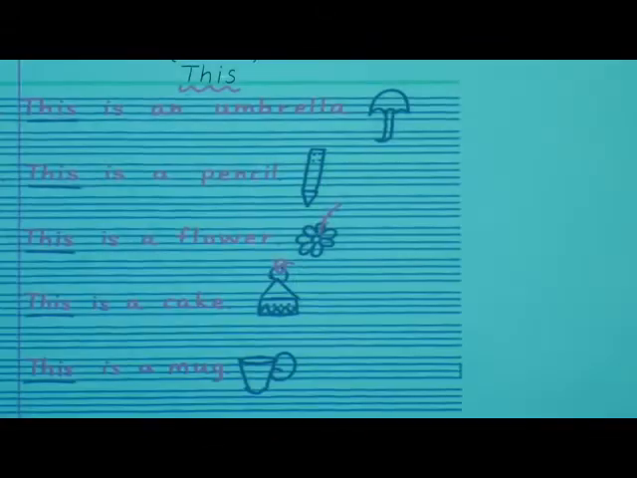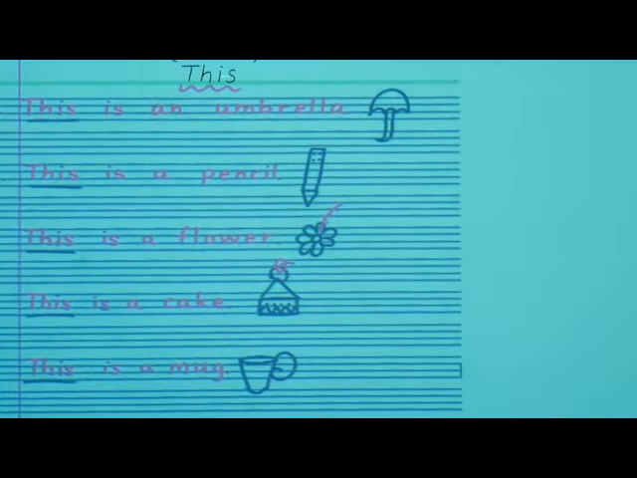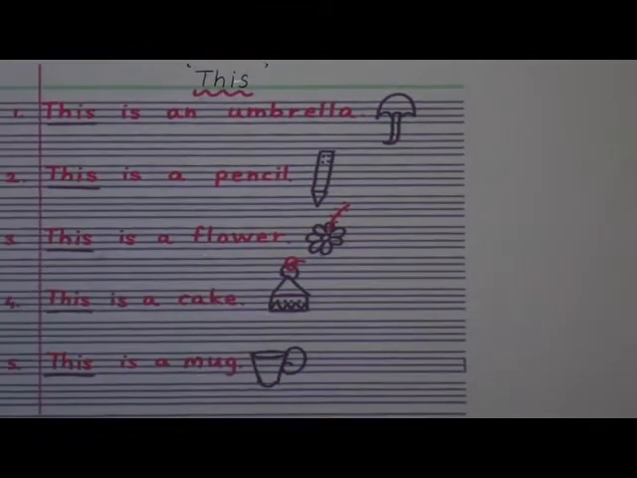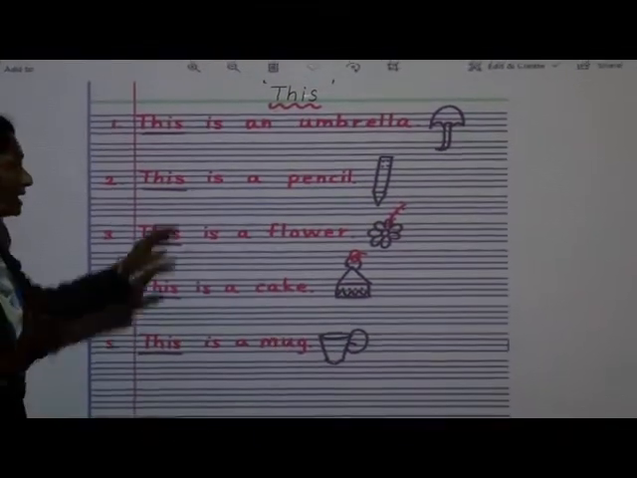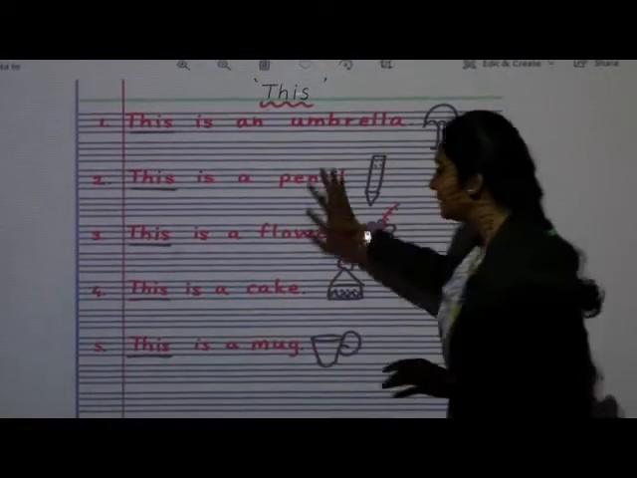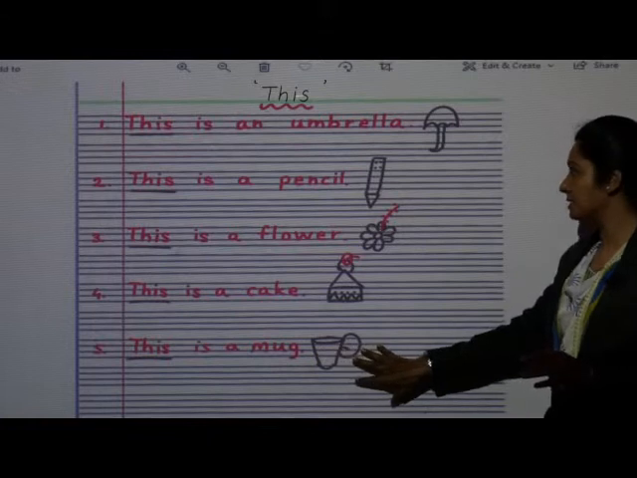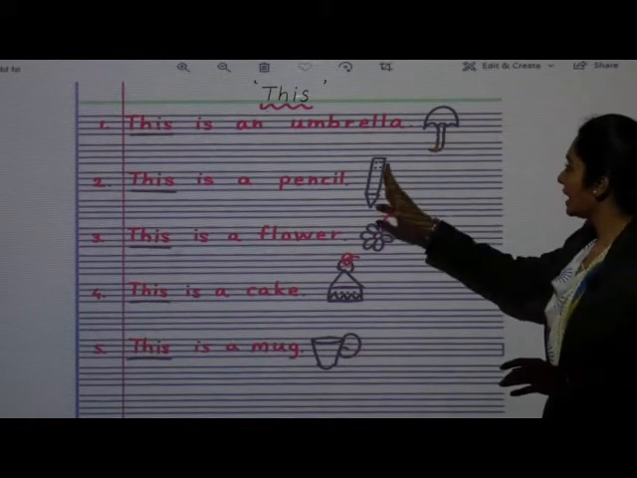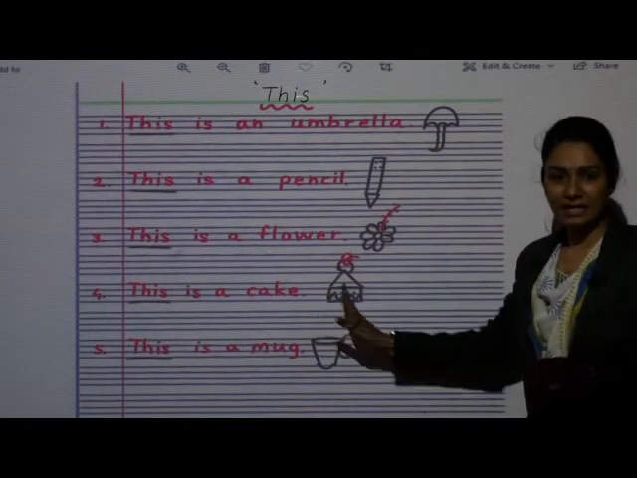Look at the board. We'll see some examples. But remember one thing: हमेशा this and that के साथ is जाएगा। Now what I have done here, I have written some examples. अगर आप देख रहे हो तो ये examples सभी बहुत पास में है.